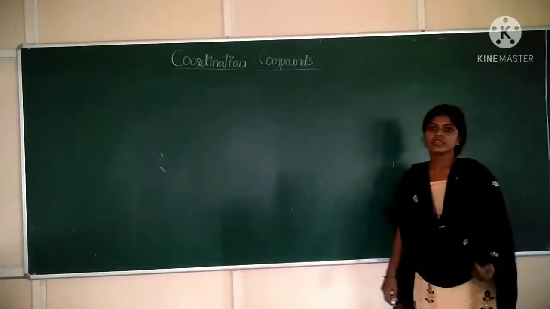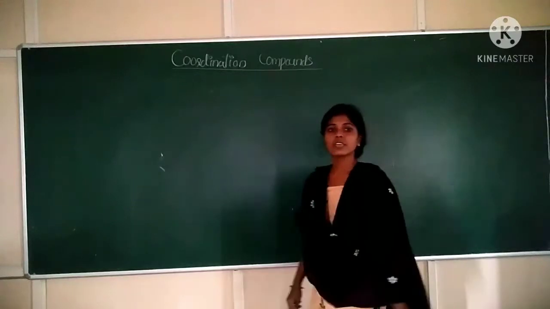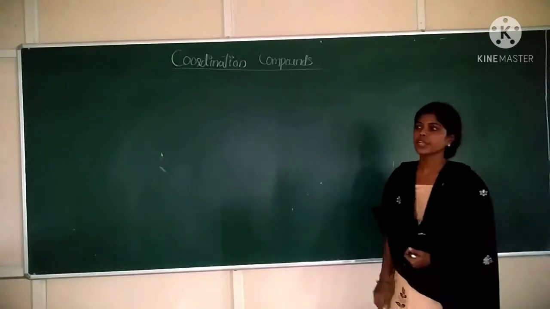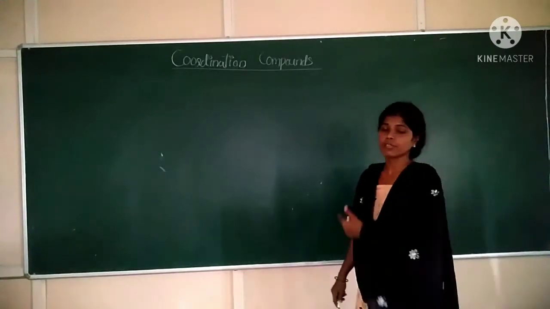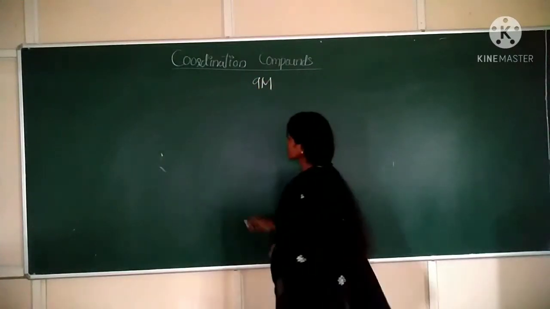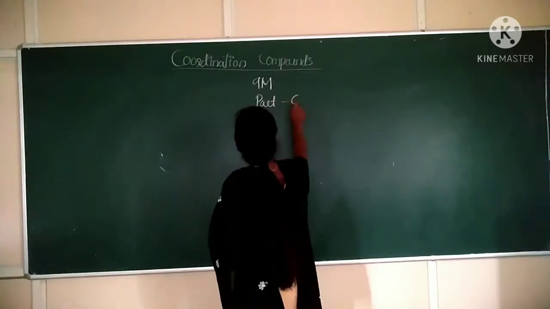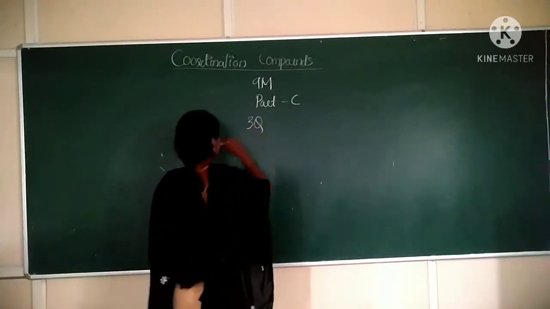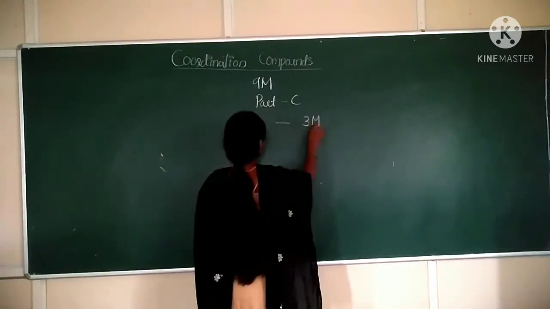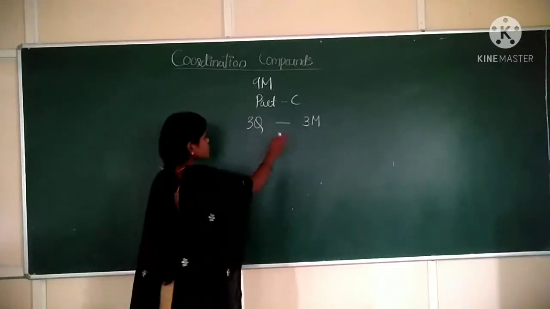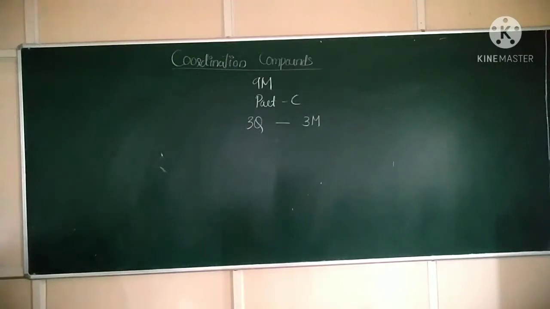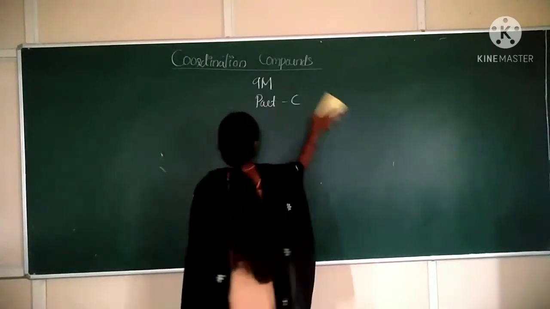Hello students. In this class we are going to discuss coordination compounds. What is the weightage for this chapter? 9 marks. In Part C, there will be 3 questions for this chapter. Each question carries 3 marks. So there will be 9 marks on this chapter. This is the weightage for coordination compounds.